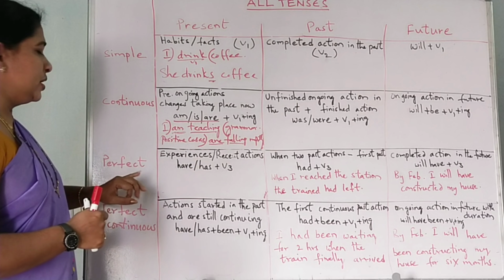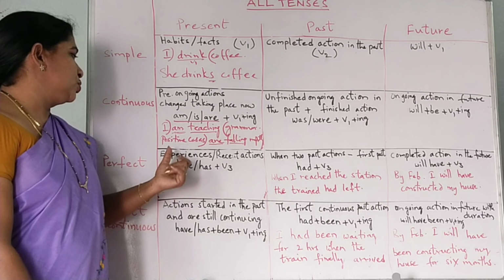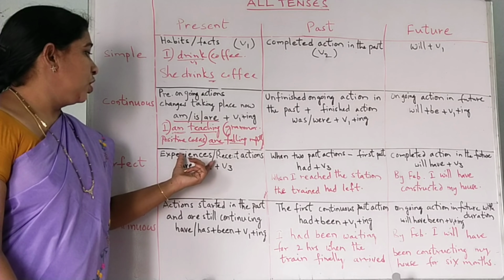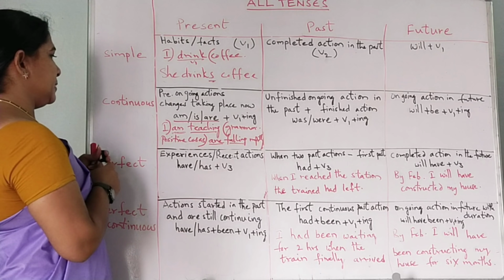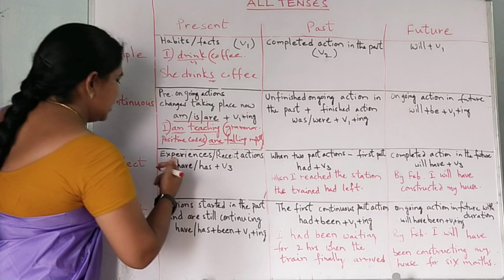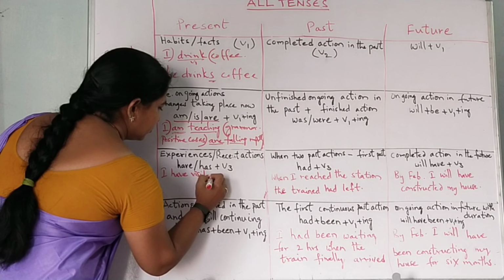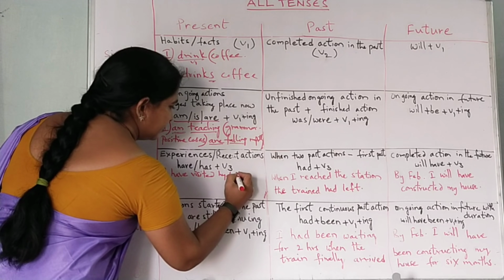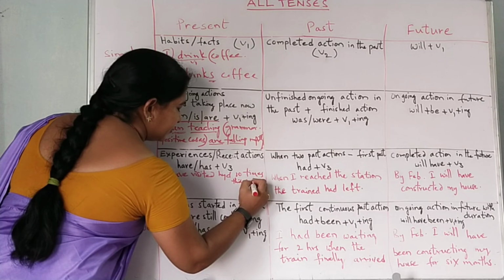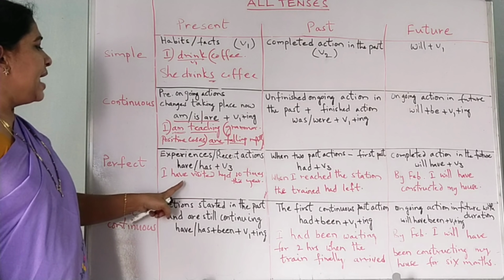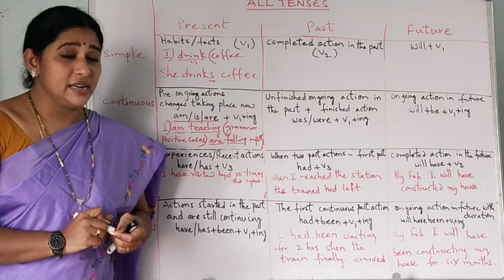Now, let us go to the next one, present perfect. Present perfect tense is used for experiences or recent actions. In the experiences, how can we use it? Let us see. Now see, I have visited Hyderabad 10 times this year. I have visited Hyderabad 10 times this year. 10 times I have visited Hyderabad.